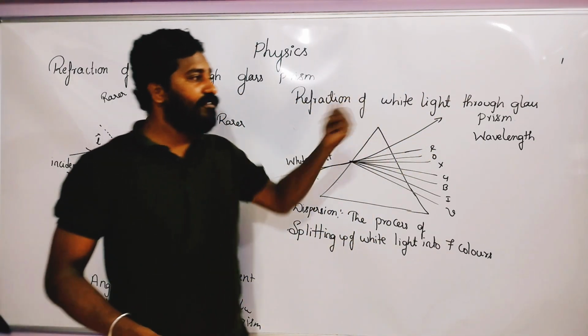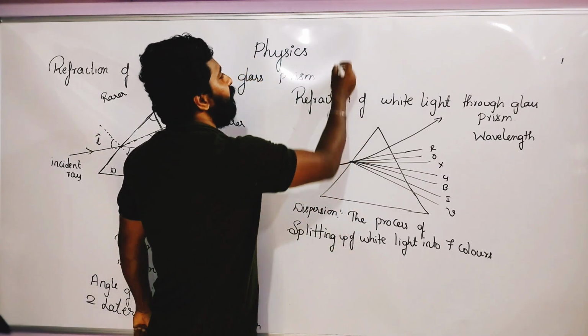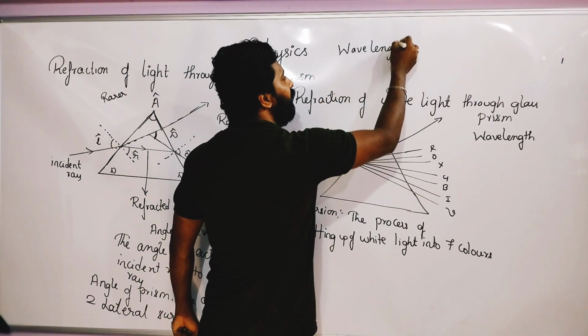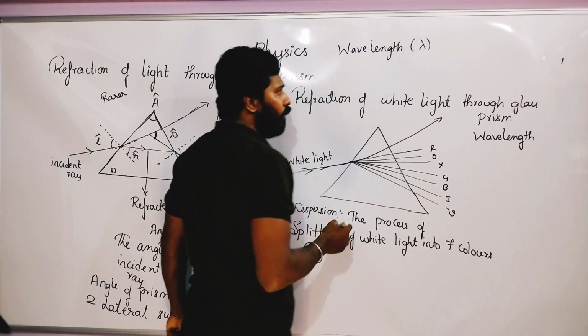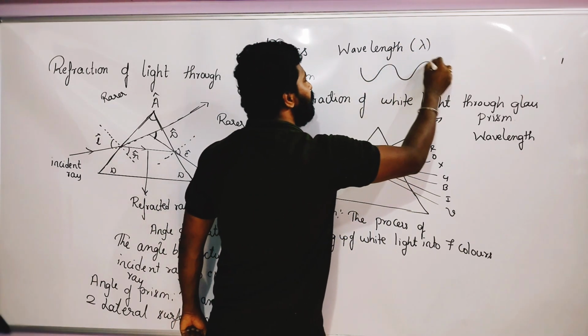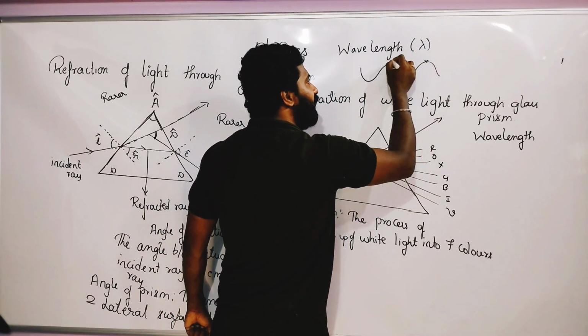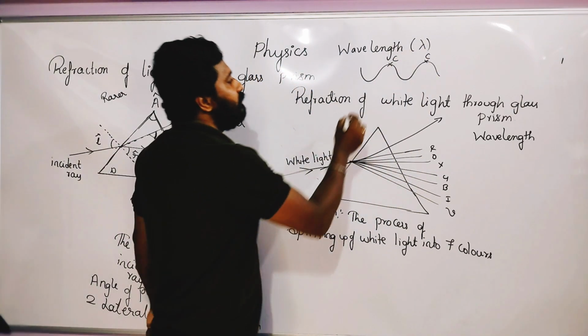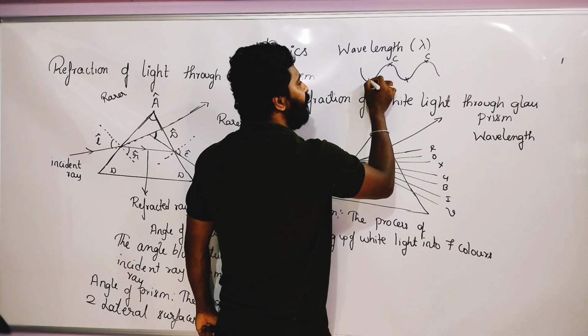Then what is wavelength? Wavelength is represented as lambda. Wavelength means the distance between consecutive crests, this we call a crest, or the distance between consecutive troughs.